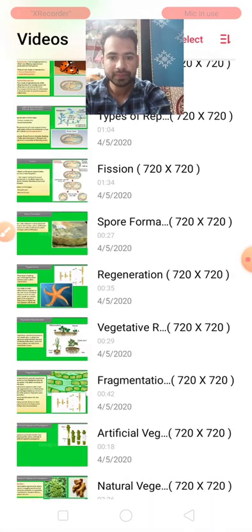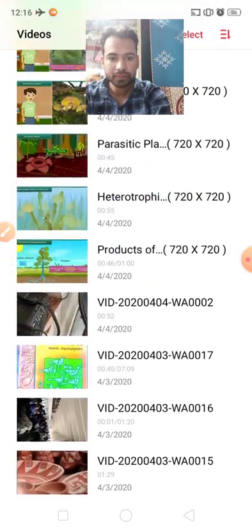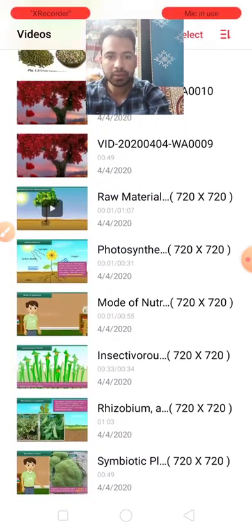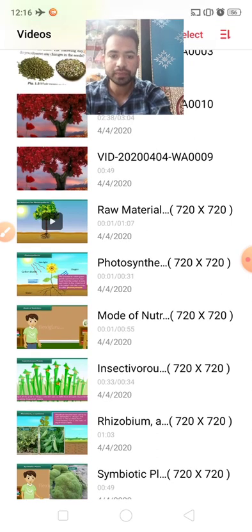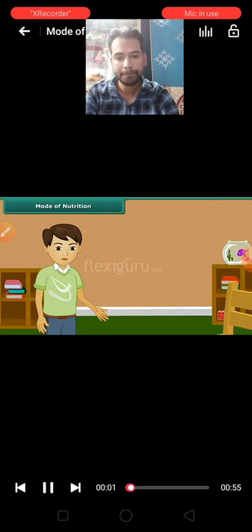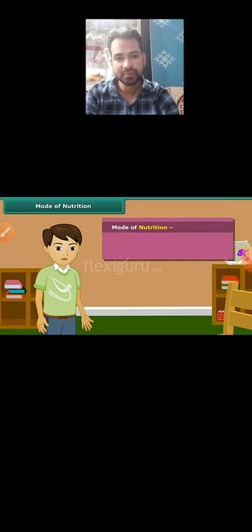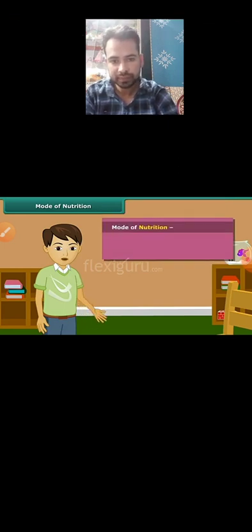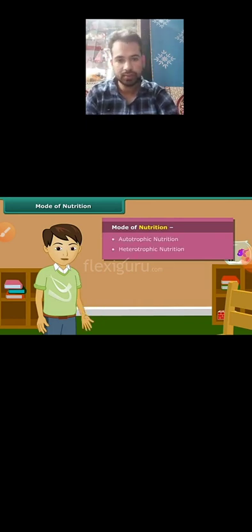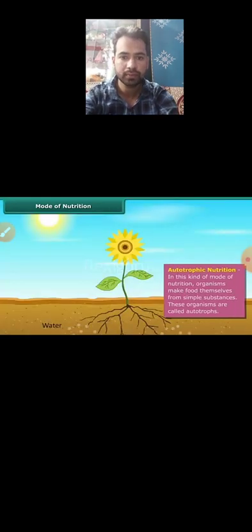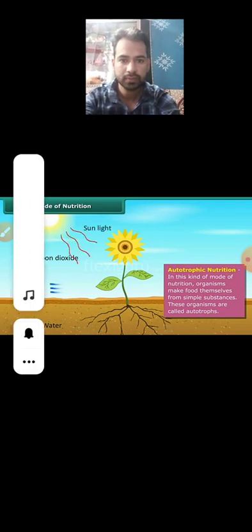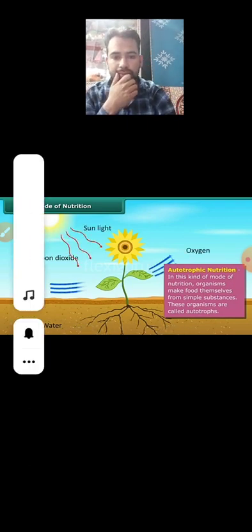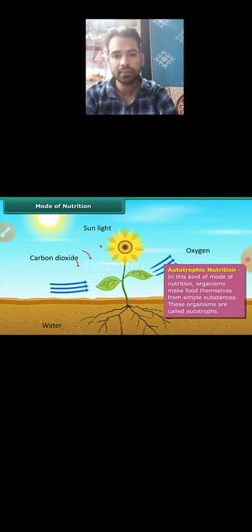See here, modes of nutrition. Dear friends, now let's know about the modes of nutrition. There are two types of nutrition modes: autotrophic nutrition and heterotrophic nutrition. The mode of nutrition in which organisms make food themselves from simple substances is called autotrophic nutrition, and these organisms are called autotrophs.